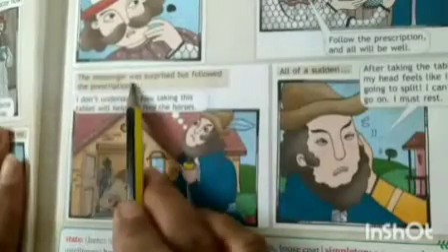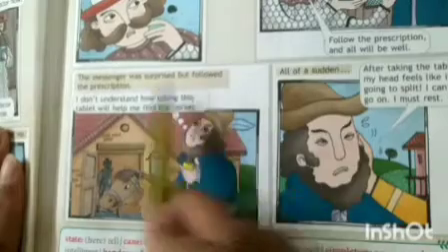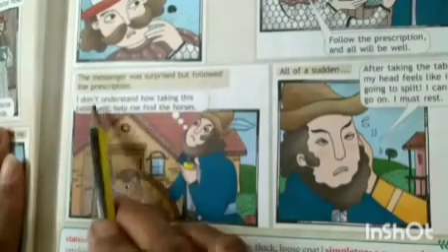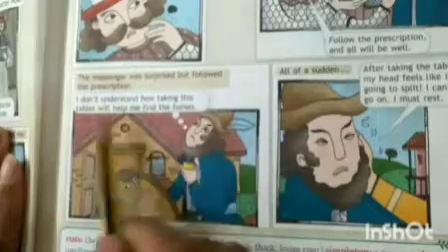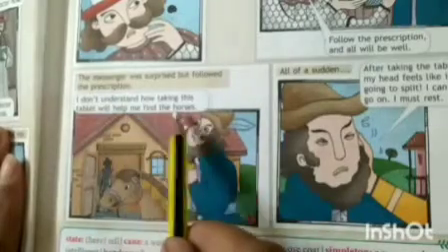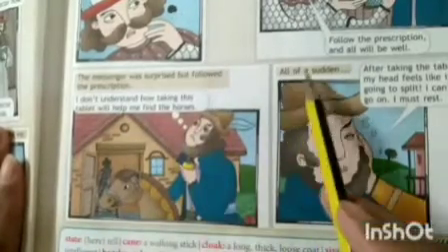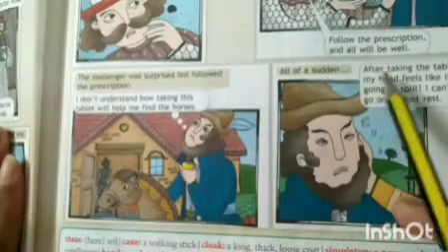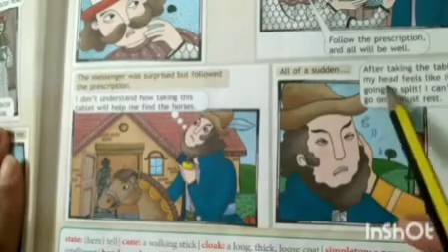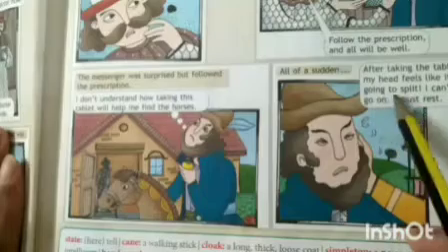The messenger was surprised but followed the prescription. I don't understand how taking this tablet will help me find the horses. All of a sudden, after taking the tablet, my head feels like it's going to split.